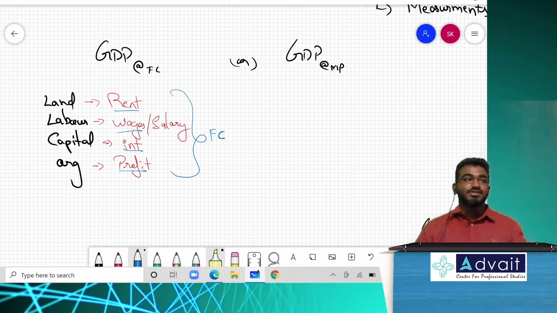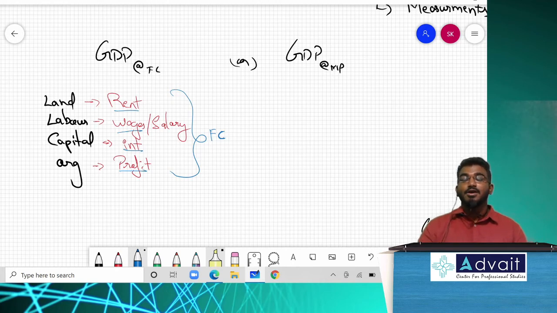Listen to me, now the twist comes. This is the very first formula: rent plus wages plus interest plus profit. This is factor cost. Or else, remember, they will use a word called compensation to employees. As an employee, what do you expect? Wages or salary. That is nothing but compensation to employees. Just listen. Don't write, first listen. Compensation to employees means wages and salary. And they use a word called operating surplus.